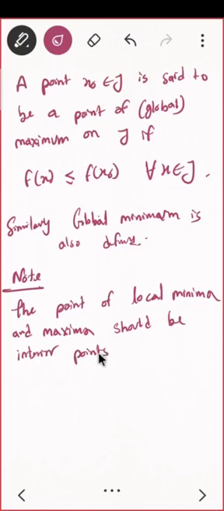What do you mean by interior point? Do you know? What do you mean by interior point? That means there should be a neighborhood.